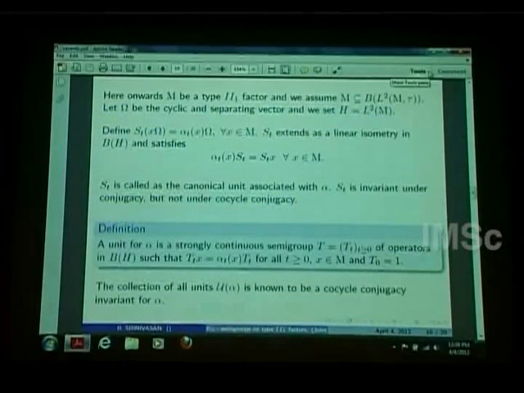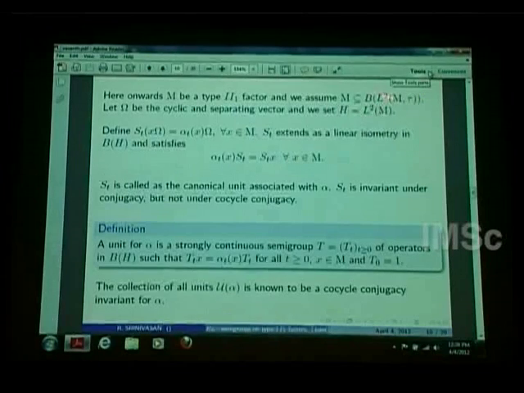From here onwards, all these things, the cocycle conjugacy, can be defined for general von Neumann algebras. So from here onwards we fix M, a type II_1 factor. We have only two examples: one is the hyperfinite II_1 factor, and one is the free group factor. Then we assume that M is in the standard form.